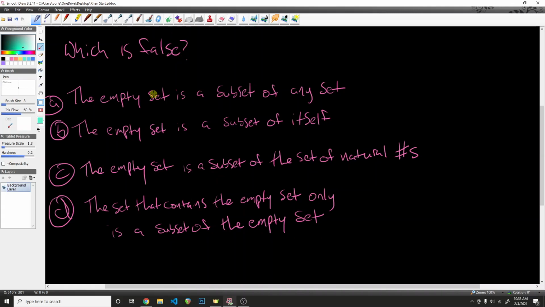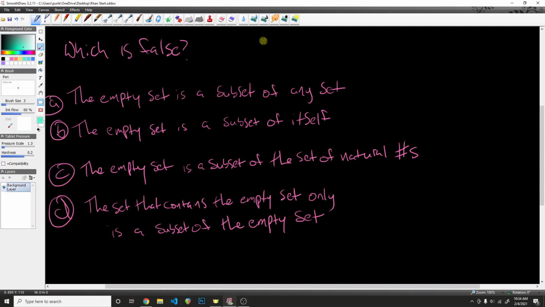All right, so problem number 3, which is false. A, the empty set is a subset of any set. B, the empty set is a subset of itself. C, the empty set is a subset of the set of natural numbers. Or D, the set that contains the empty set only is a subset of the empty set.